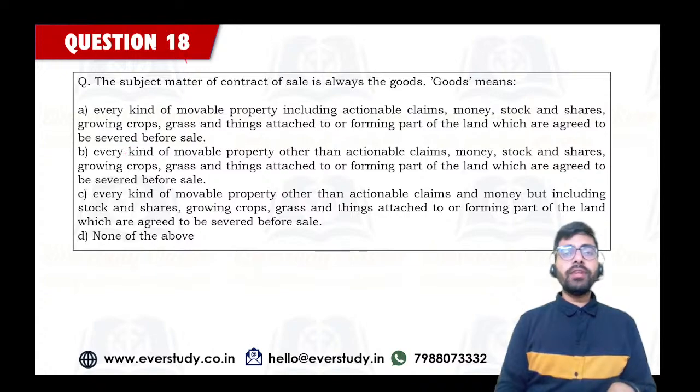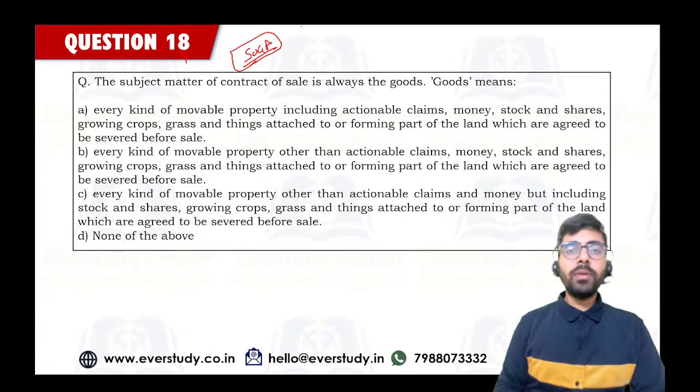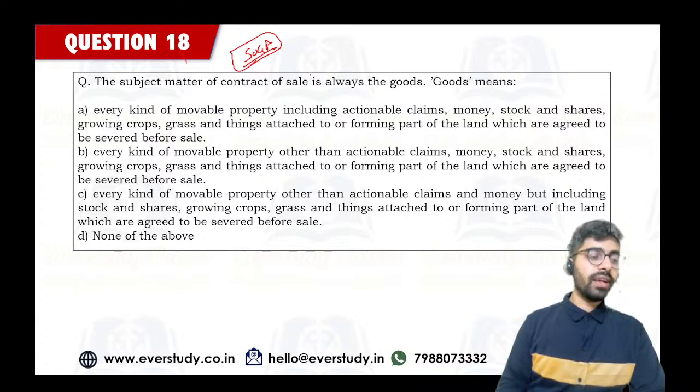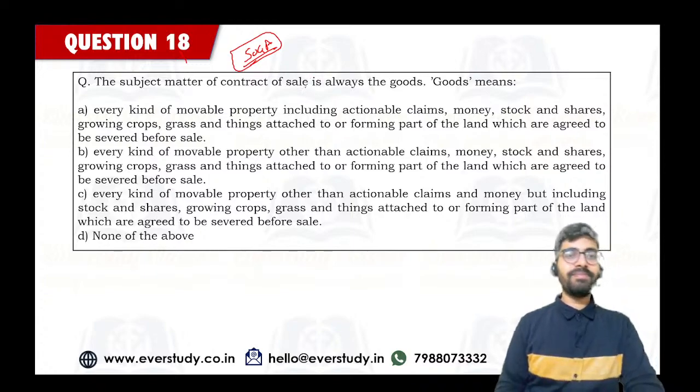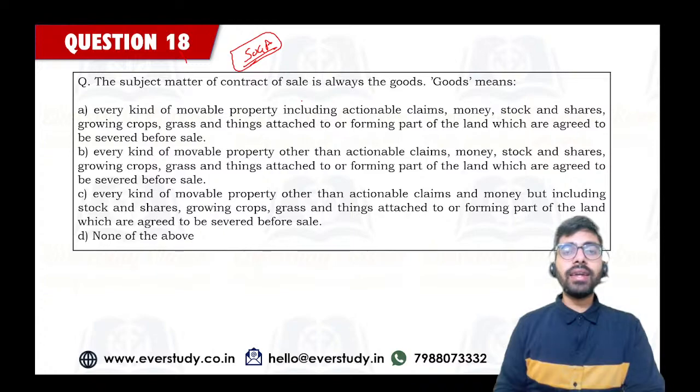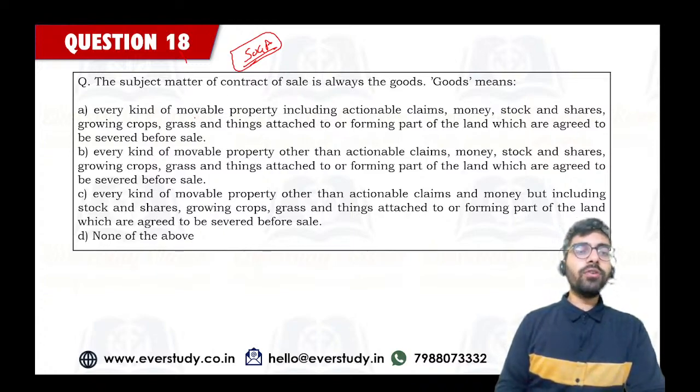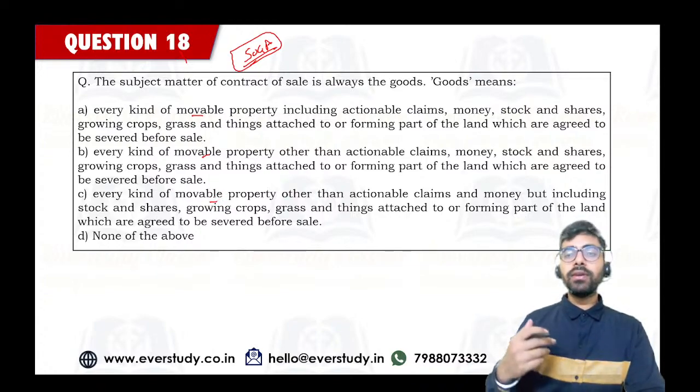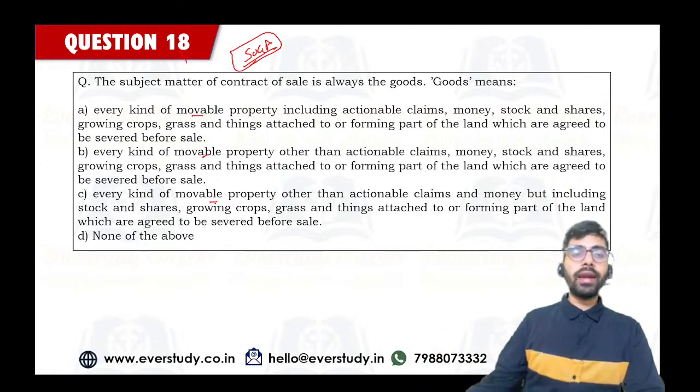So this is a question based on your Sale of Goods Act. Most important is the definition of goods, and you must be aware of what the definition of goods is. Let's see if you can answer it correctly. We all know that goods are a kind of movable property, but do they include actionable claims in money? Do they include stock, shares, growing crops, etc. attached to the land?